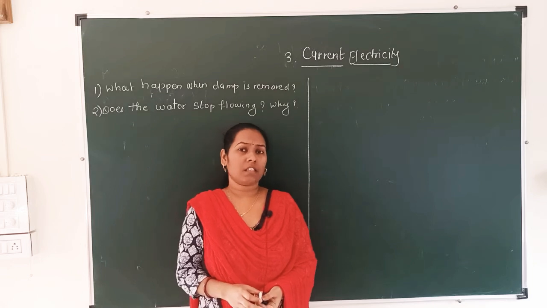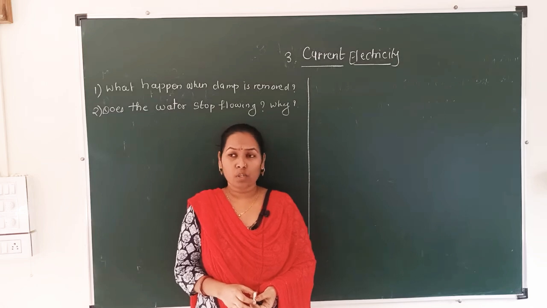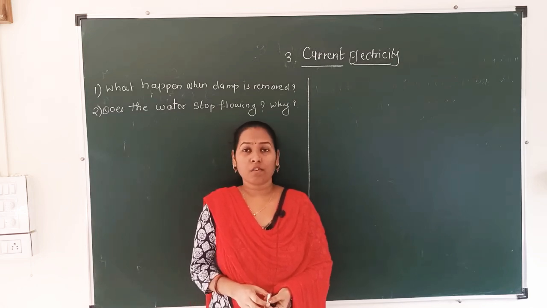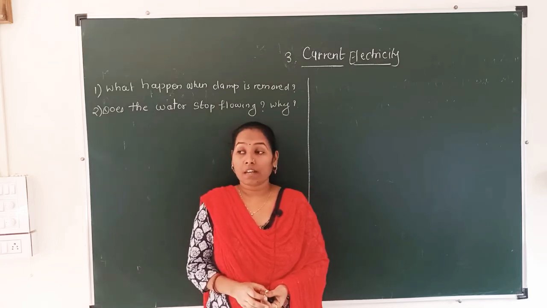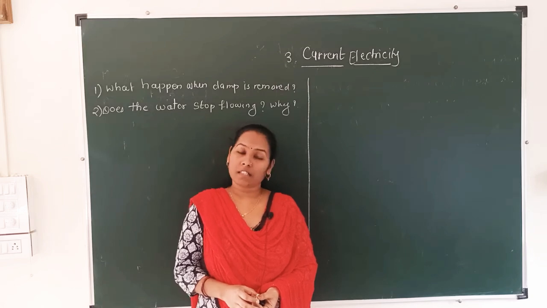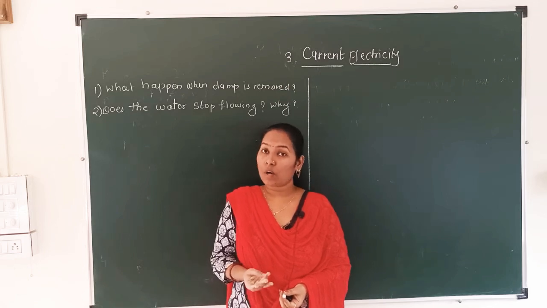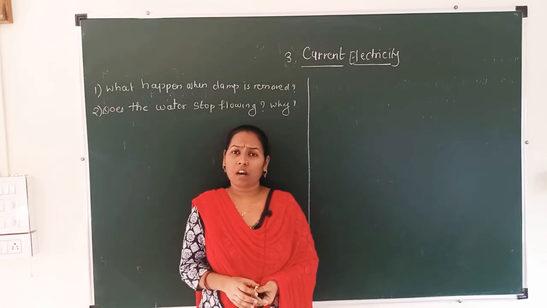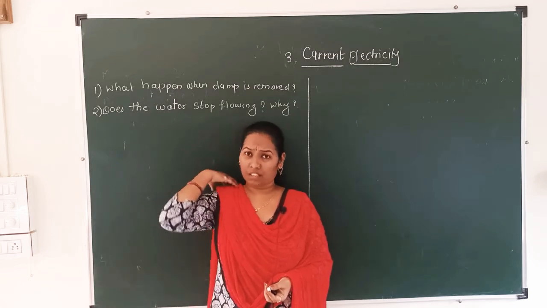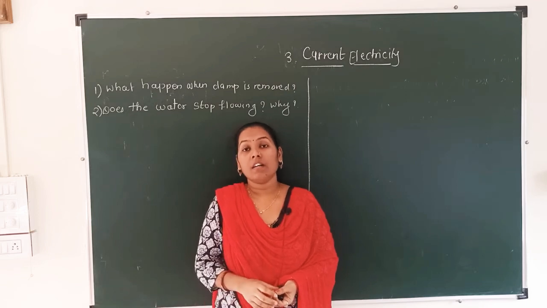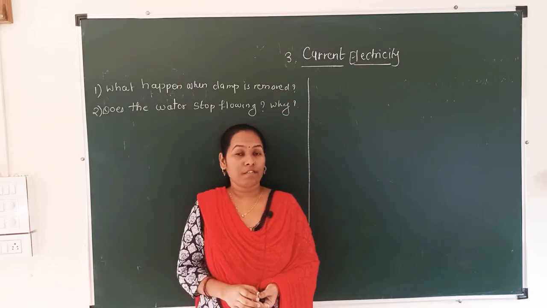Current and electricity, these two words are interrelated with each other. In the previous video lecture, we told you some examples of electricity, because electricity is very useful in our day-to-day life. Like food, cloth and shelter, electricity is also our basic need these days, because in every sector, electricity is used for various purposes.